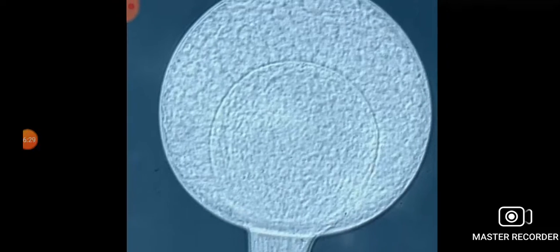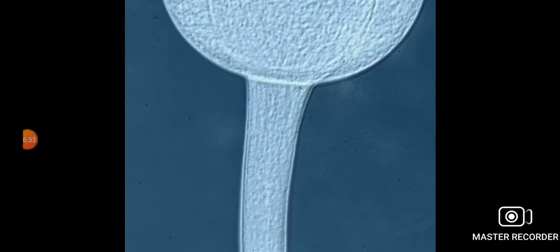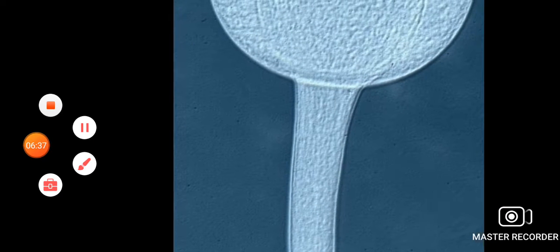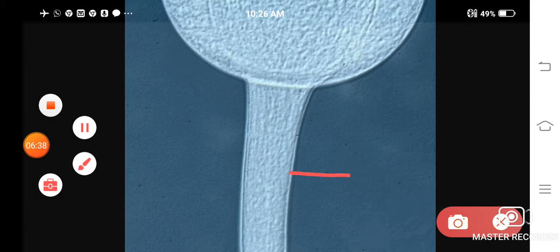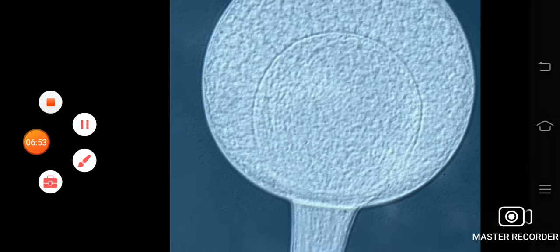Can you see? This is the sporangium, which is formed at the tip of the hyphae. This is the hyphae, and at the tip of this hyphae you can see the sporangium is formed, and this will contain sporangiospores. They are produced endogenously, which means they are produced inside the sporangium. Spores will be present inside this sporangium.